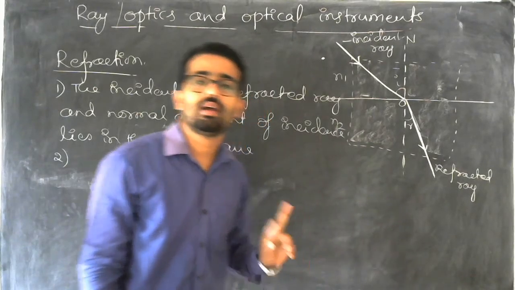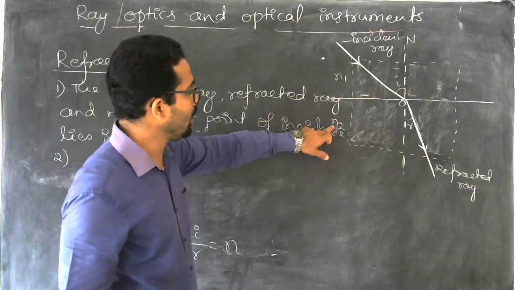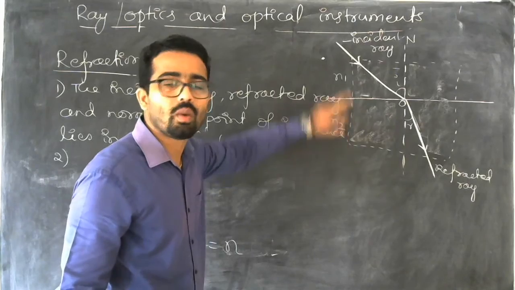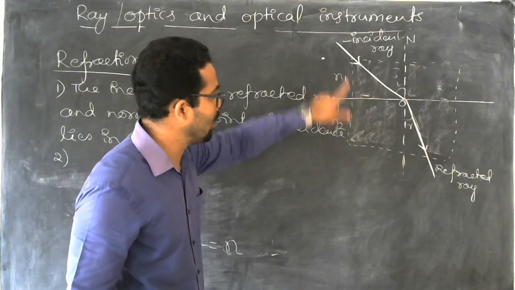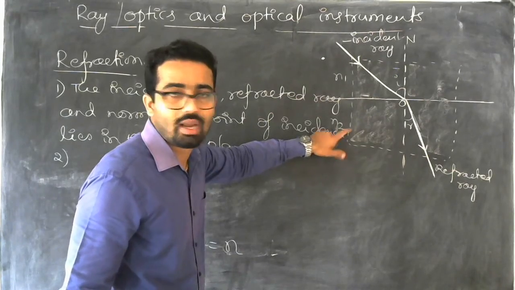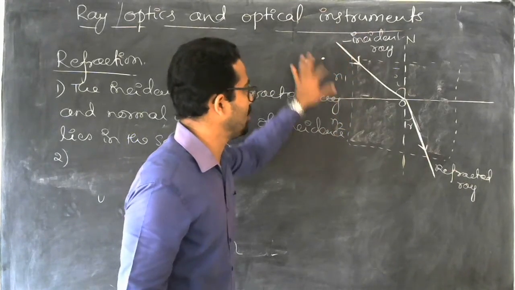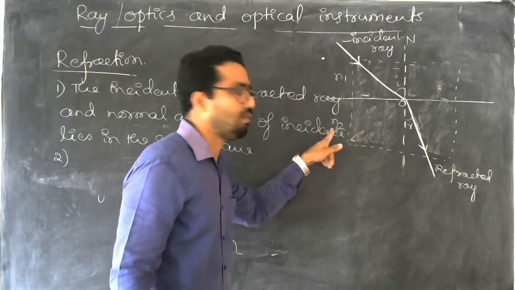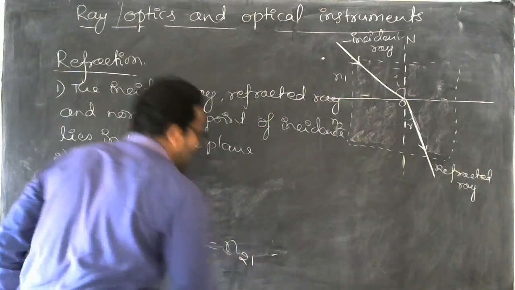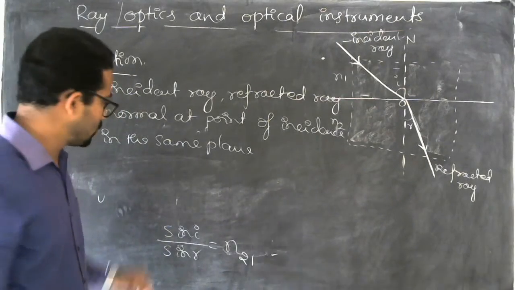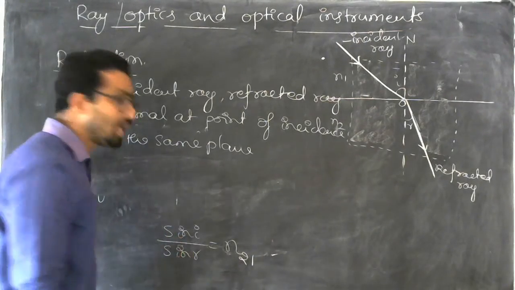So here we have two mediums, n1 and n2, medium 1 and medium 2, and light is entering from n1 to n2. Light is entering from a medium of refractive index n1 to the medium of refractive index n2. So that's why we write n21. So n21 is equal to sin i by sin r.